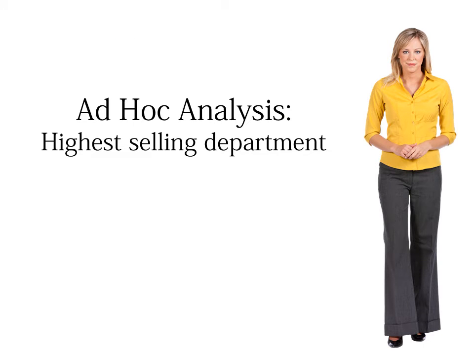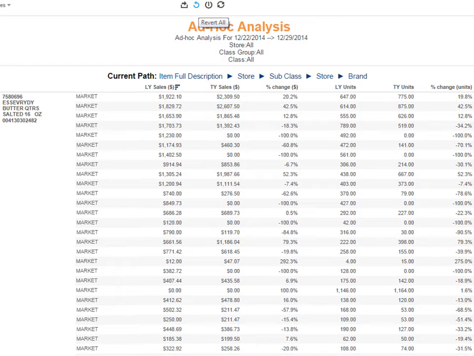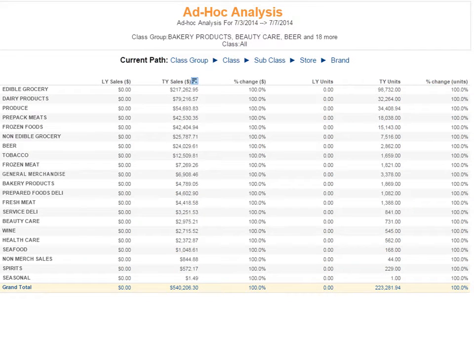Next, Joan is curious which of her store's departments was the highest selling during the 4th of July weekend. First, Joan clicks the Revert All button to reset the report to default. Joan filters for 6 of her stores for the 4th of July weekend and then sorts by the This Year Sales column. Joan can see that edible grocery is the highest selling department across all the selected stores.